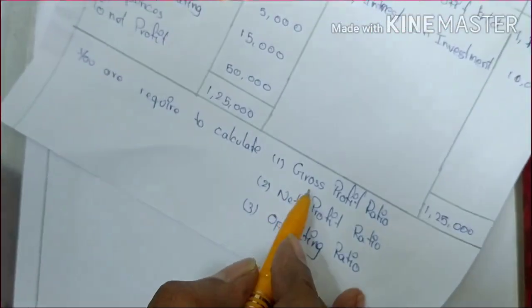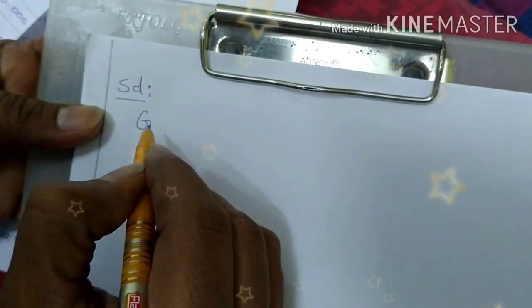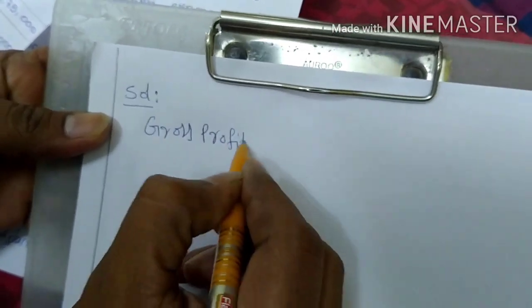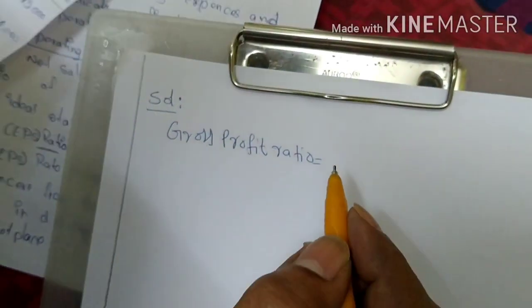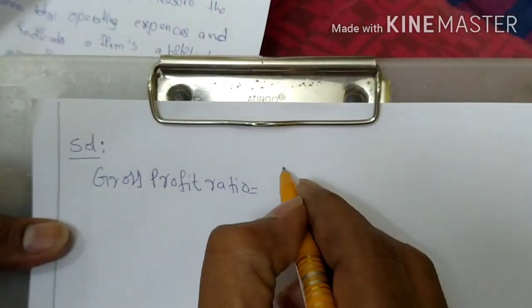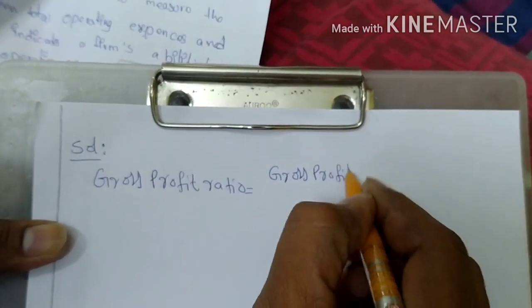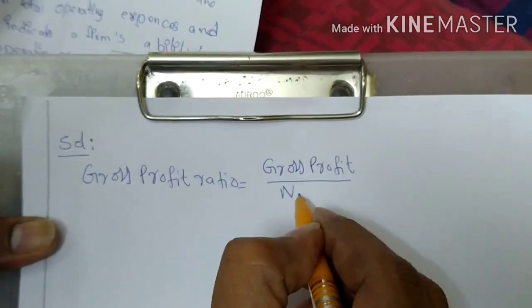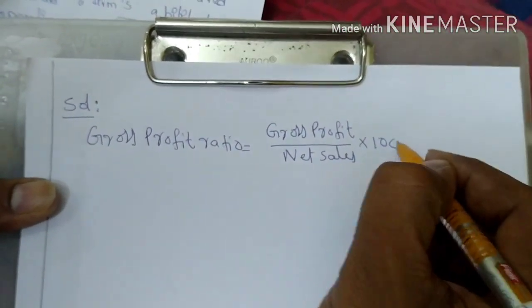Now we are going to calculate the gross profit ratio. So here gross profit ratio is equal to gross profit by net sales into 100.